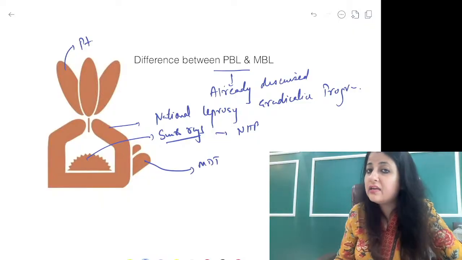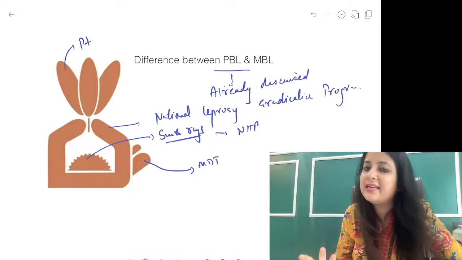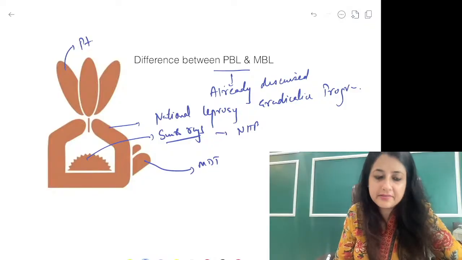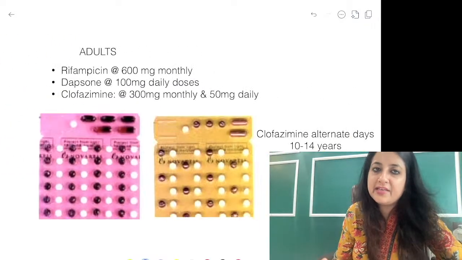Leprosy is already eliminated from India. The prevalence criterion, you know, is less than 1 case per 10,000 population, which we achieved long back. Leprosy-free India, as already told, is the 2027 target.